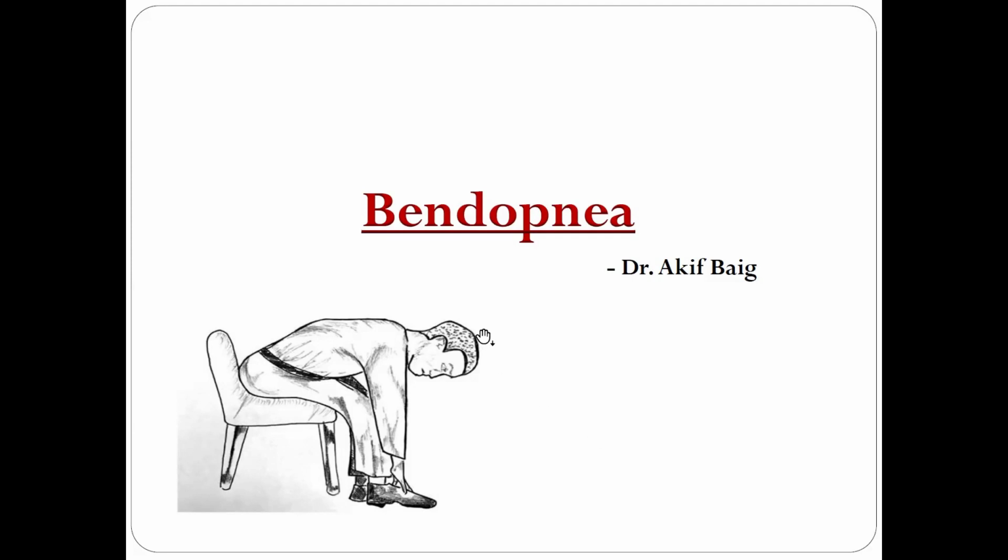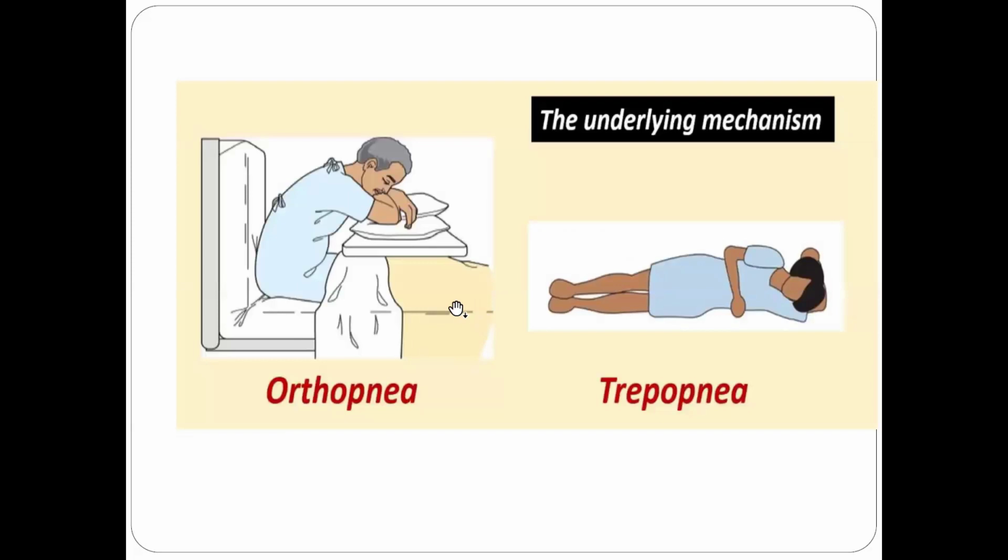Akif Baig. Today we will be talking about Bendopnea. So as we all know, what is orthopnea and what is trepopnea, and there is one more entity called platypnea. Orthopnea means the patient will feel breathless on lying in supine position. So when the patient is in horizontal position, the patient will get breathless, and that's why he prefers to lie down in a sitting position.